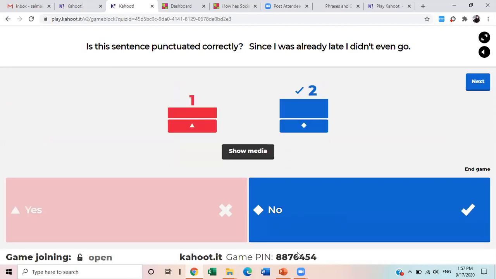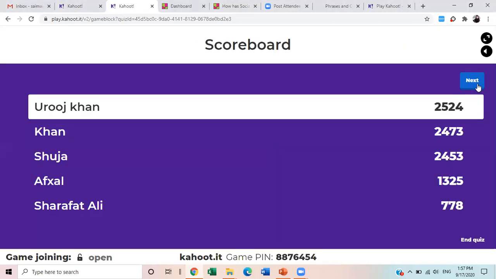Okay, no, it isn't punctuated correctly, because after since I was already late, there should be a comma, then I didn't even go. Yes, Rimsha, this sentence is not correctly punctuated. Your answer is correct.